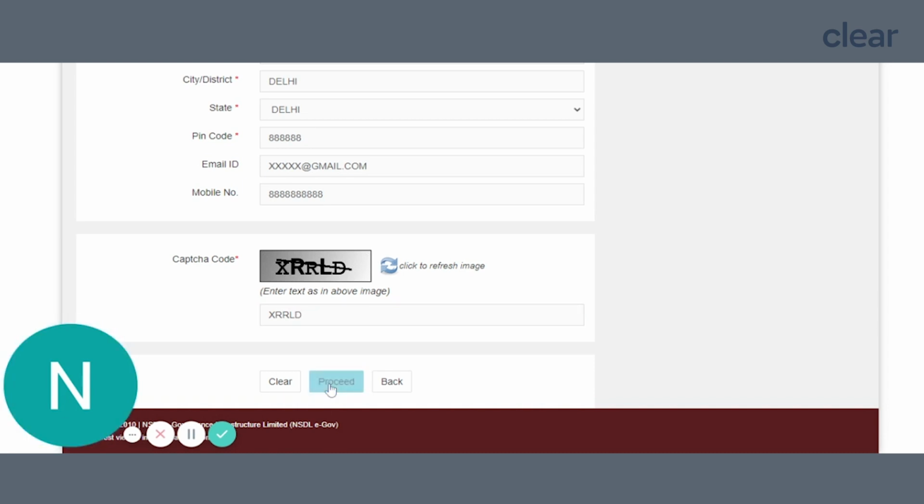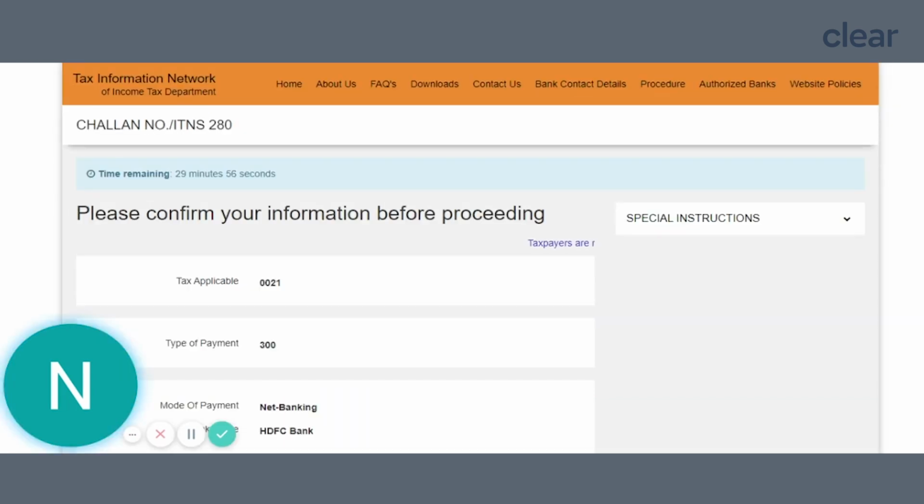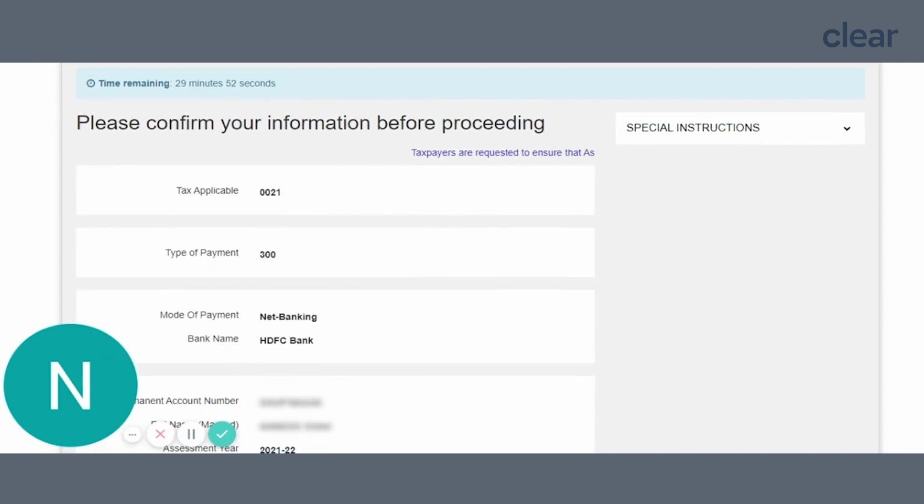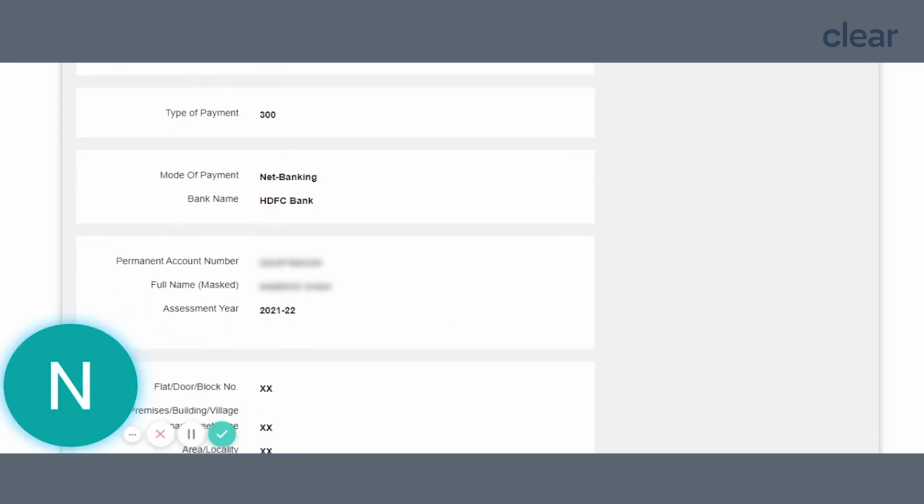and proceed. Now confirm your information before proceeding further. It is very important to check the type of payment, that is, code of self-assessment tax is 300. Also check your PAN name, and the most important is the assessment year. Any discrepancy can lead to significant issues in the return form and processing of the return.